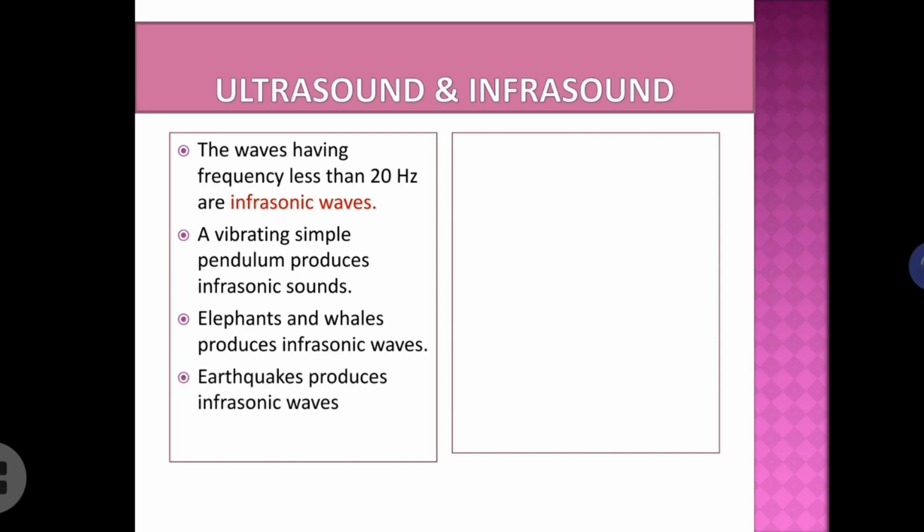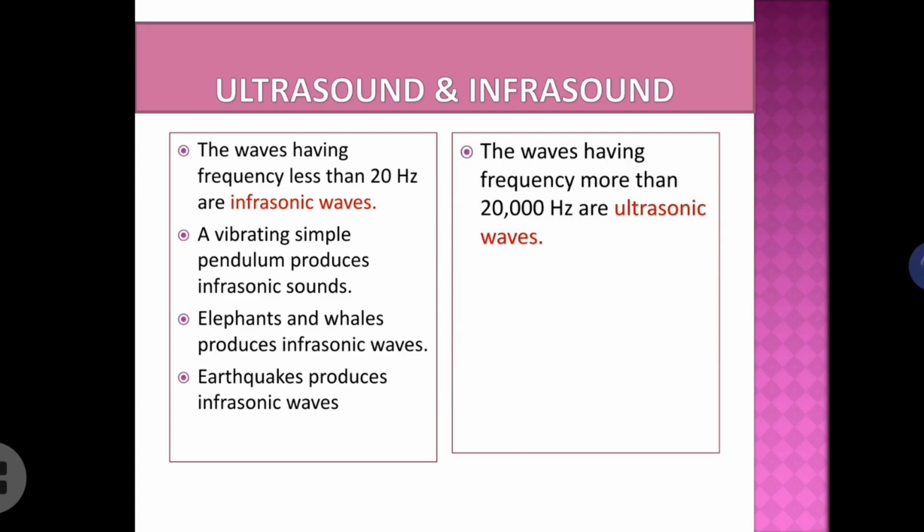Earthquakes also produce infrasonic waves. The waves having frequency more than 20,000 Hz are called ultrasonic waves. Bats and rats are able to produce such ultrasonic sounds. Now this ultrasound has a lot of applications. That means we can use this particular high frequency sound.